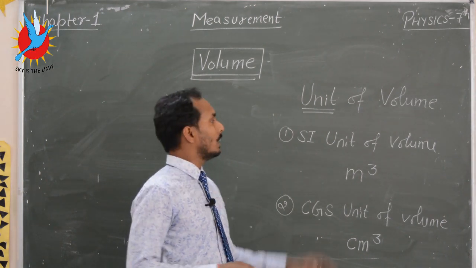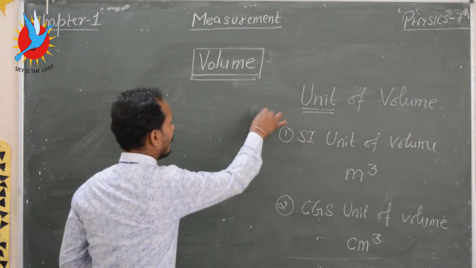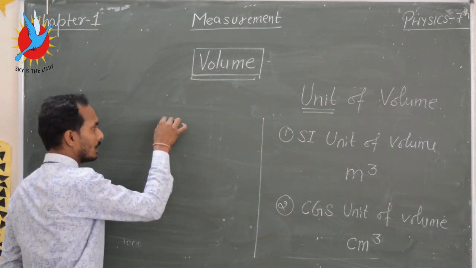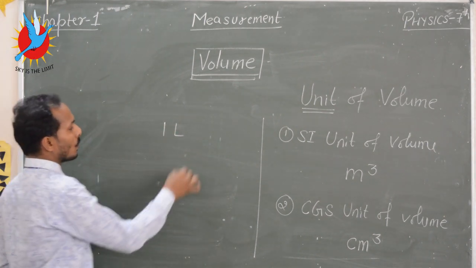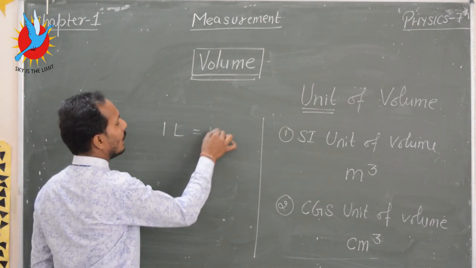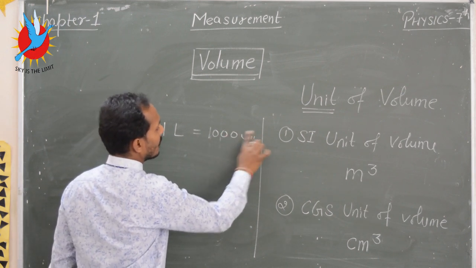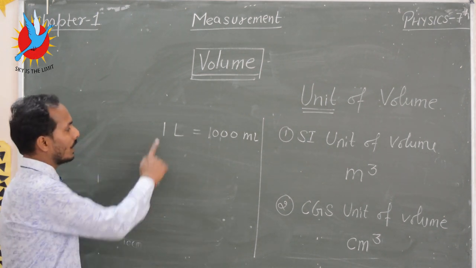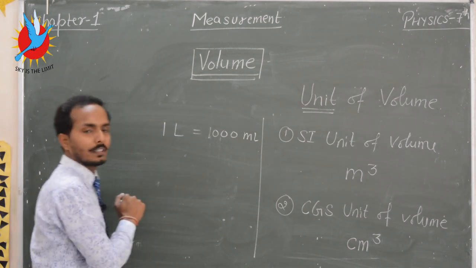Another unit of volume which is used for liquid substances is liter. So 1 liter is equal to 1000 milliliter.